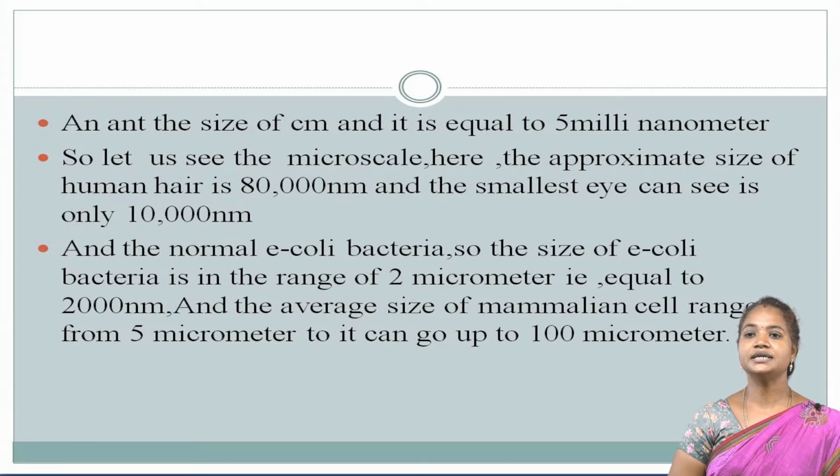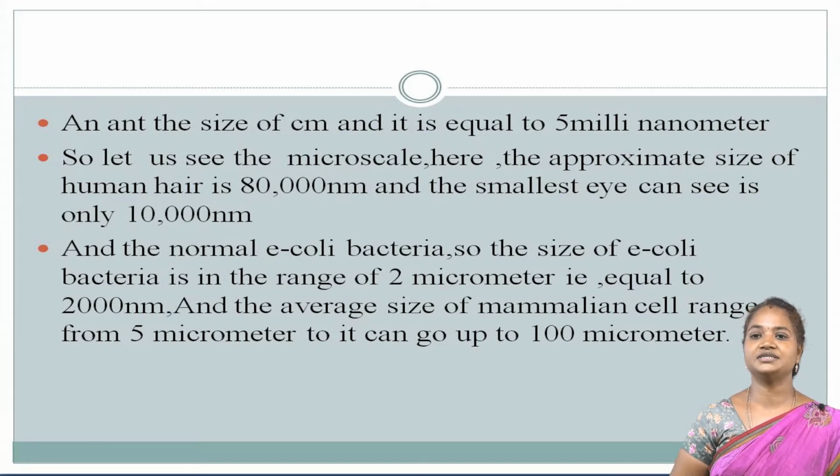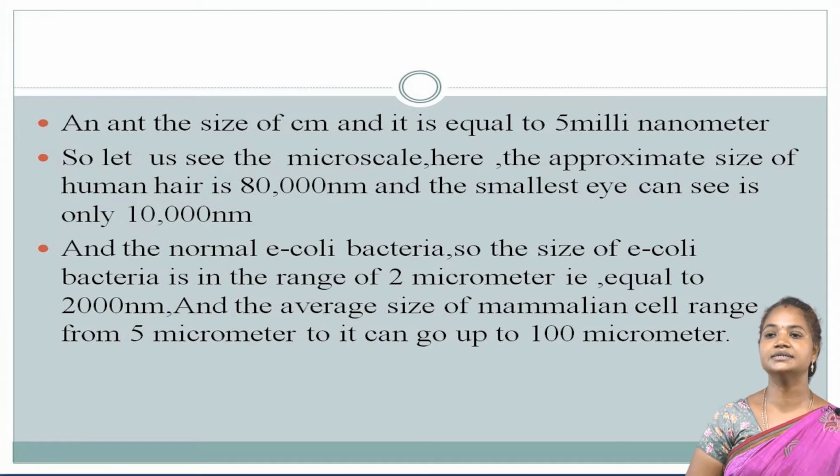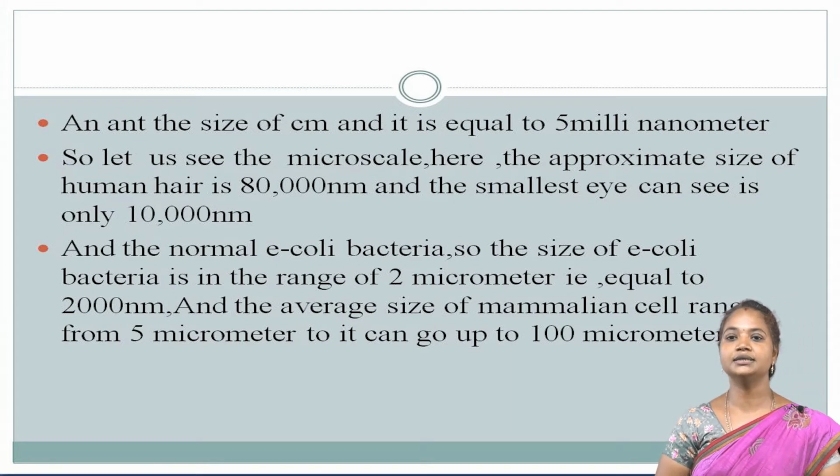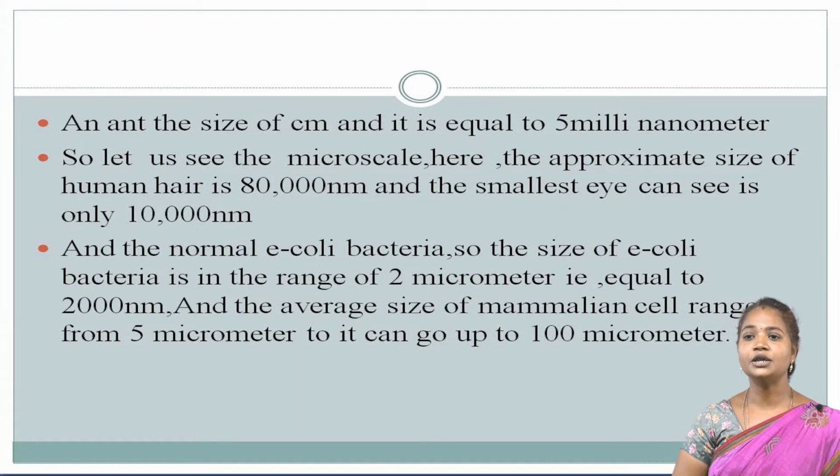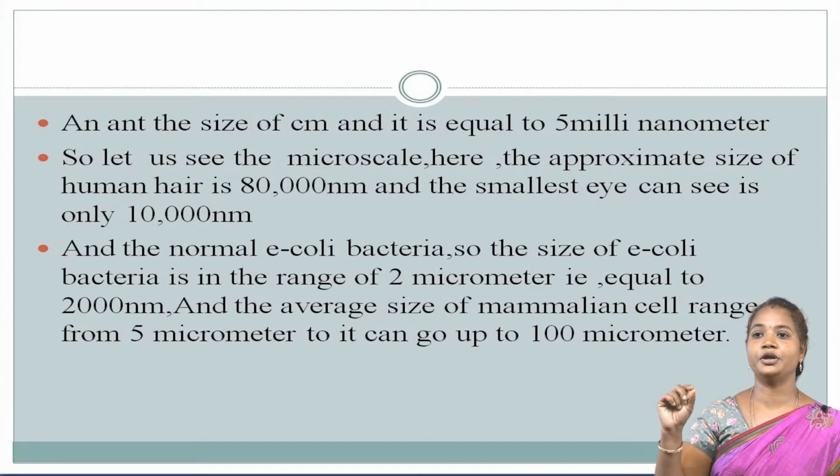Now let us see the micro scale. Last we saw the macro scale. Here the approximate size of a human hair is 80,000 nanometers, and the smallest thing the eye can see is about 10,000 nanometers. The size of a normal E. coli bacterium is in the range of 2 micrometers, that is equal to 2000 nanometers.